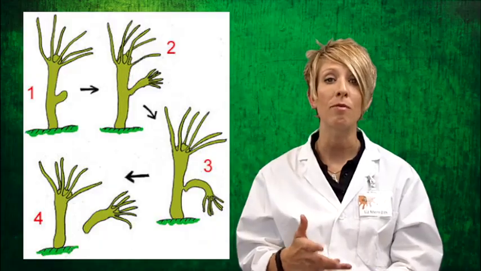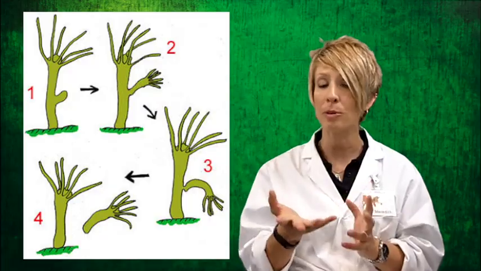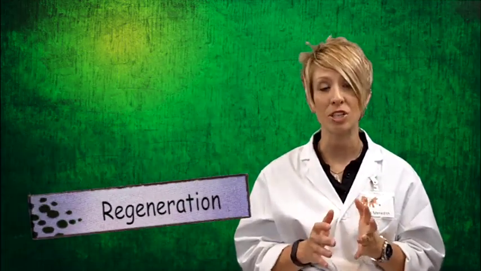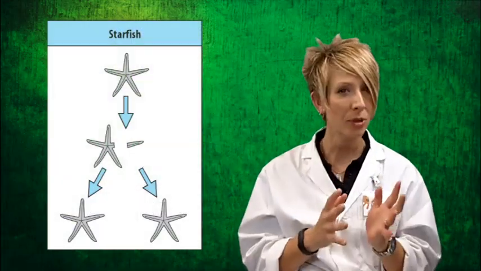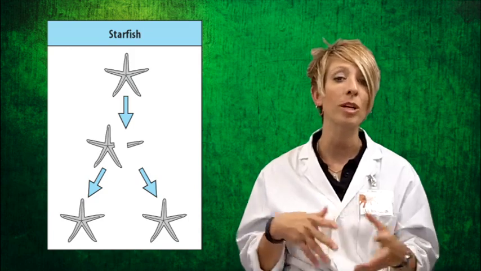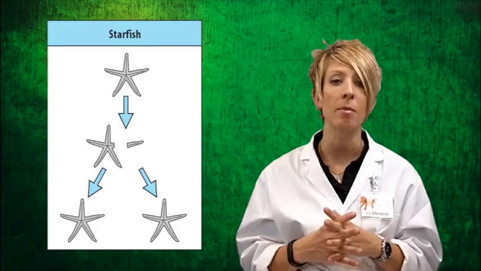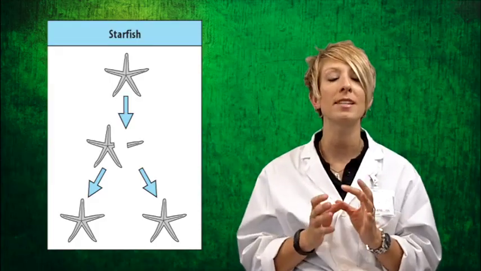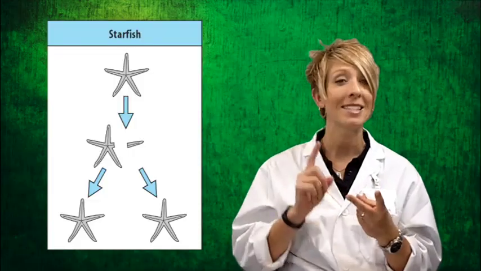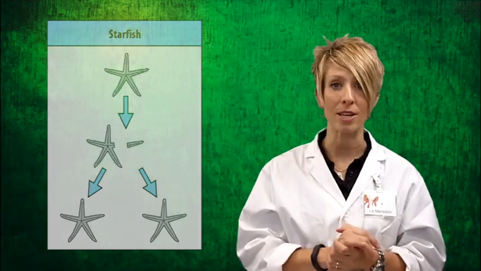Here you can see a picture of what we call a hydra. This is a simple protist, lives underwater, and it reproduces by budding. The third type of asexual reproduction is called regeneration. This is probably something that you think along the lines of a starfish. Regeneration occurs when an organism can either regrow a lost limb or can actually grow a whole other organism from a cut-off piece. This is common in simple multicellular creatures like worms and sea stars. There are even geckos that can reproduce through regeneration.